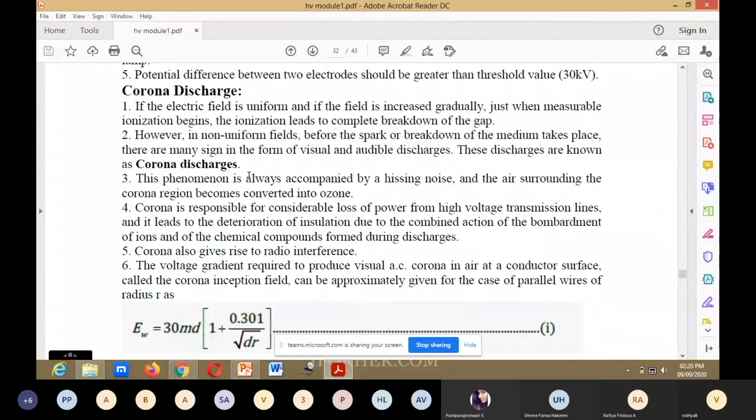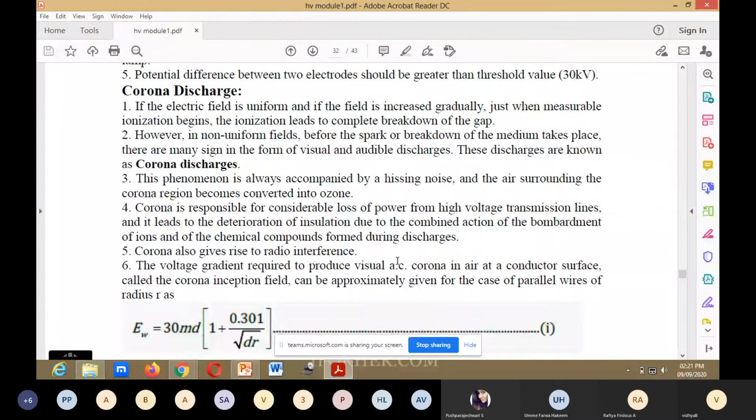You have learned in transmission what corona phenomena is, what the factors affecting corona are, and how it can be reduced. This phenomenon is accompanied by a hissing noise, and the air surrounding the corona region becomes converted into ozone. Corona is responsible for considerable loss of power from high voltage transmission lines, and it leads to the deterioration of insulation due to the combined action of the bombardment of ions and of the chemical compounds formed during discharges.